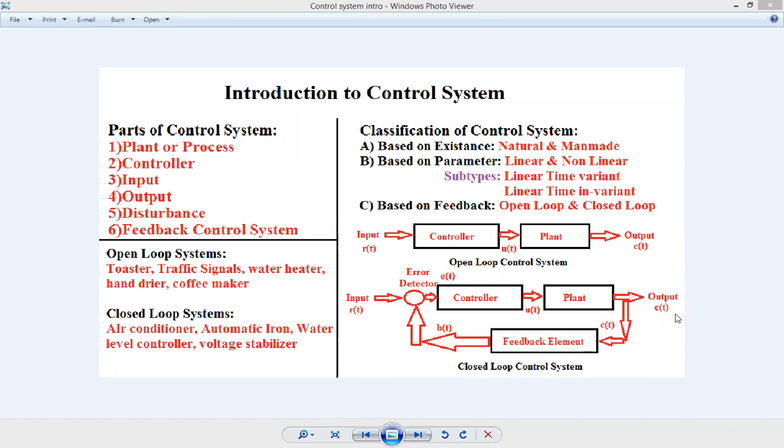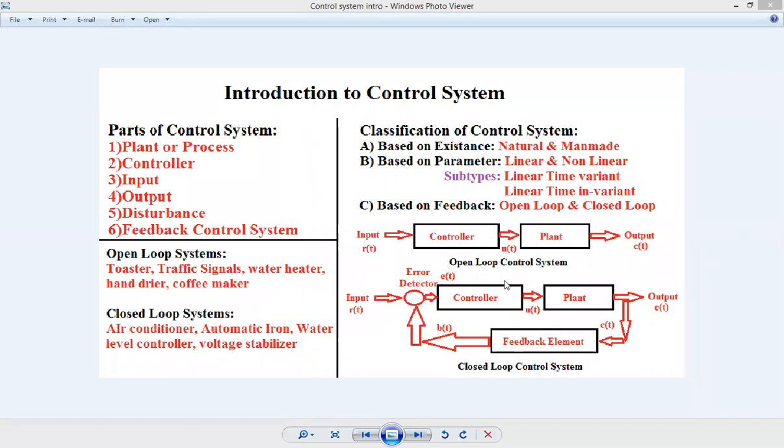When output becomes 25, then this feedback element senses 25. So input is 25, feedback is 25. So obviously the difference between the two will be zero. So zero input is given to the controller and AC stops cooling. So AC is the perfect example of closed loop control system. So in this way, this closed loop feedback system works.